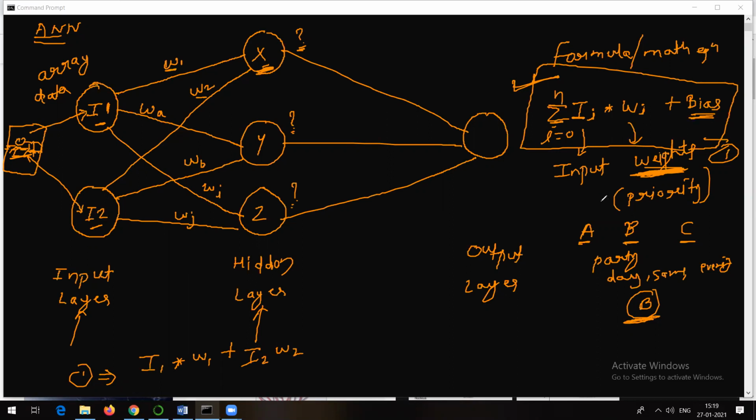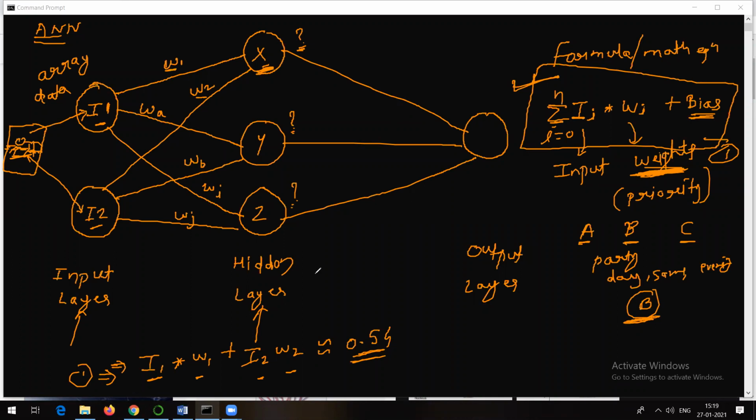I told you for bias, don't worry about it right now. And let's suppose, just for understanding purposes, the value of this is 0.54. As we have not assigned any values right now, let's suppose we got 0.54 after solving this equation.